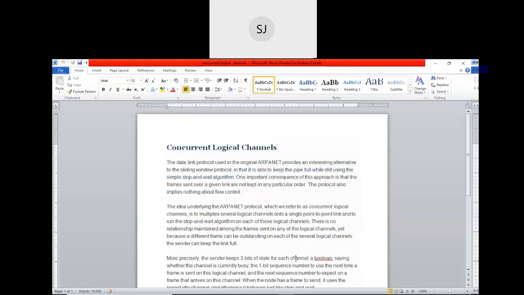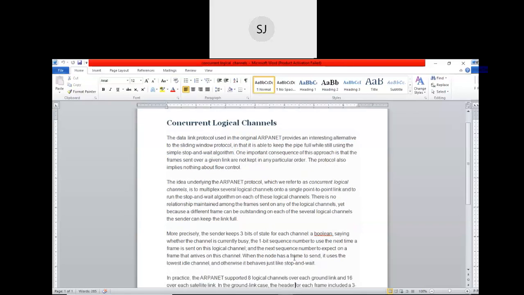Okay. So more precisely, see here, the sender keeps 3 bits of state for each channel, to know about the status of the channel. They are Boolean in nature. The first bit is whether the channel is currently busy or not. If busy, 1. If it is not busy, then 0. So that is the first bit.